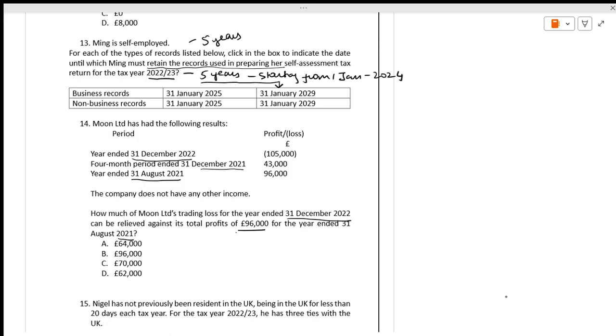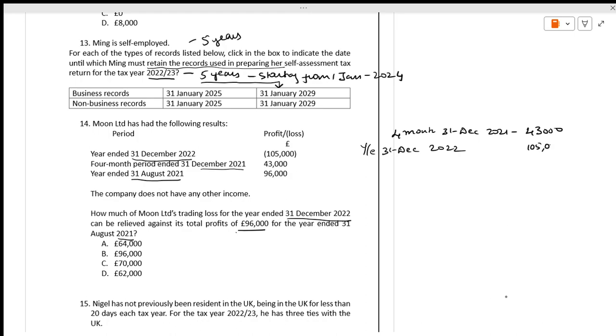The 4 month period, it is 4 months, 31 December 2021, 43,000. Is it right? What is the year ended 31st December? This is the loss. Is it right? For this, it is December 2022. Is it right?